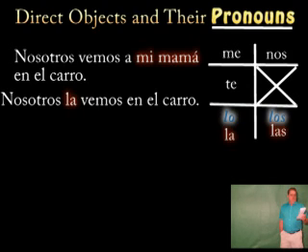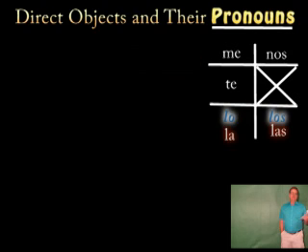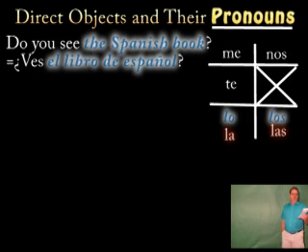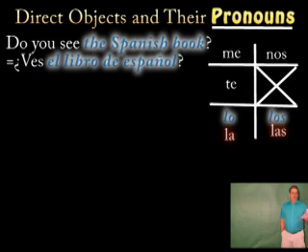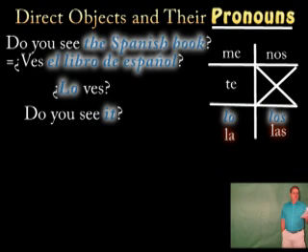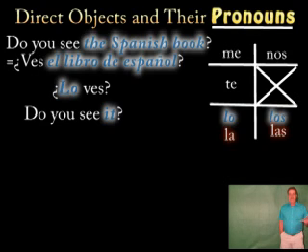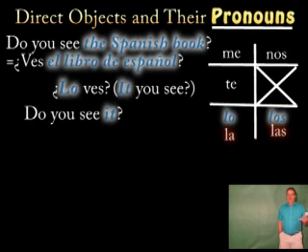Do you see the Spanish book? ¿Ves el libro de español? Ask yourself what or whom. Direct object pronoun that represents el libro, lo. Put that in front of your conjugated verb, so it says lo ves. In English we would say, do you see it? In Spanish we say, it you see, lo ves.